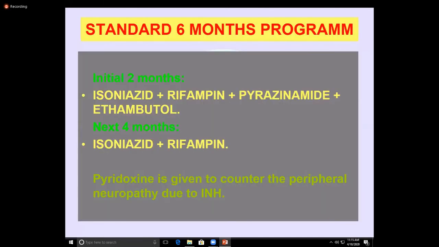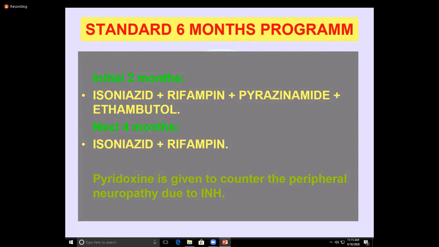Now the standard 6-month program. Initially, we give 4 drugs: isoniazid, rifampin, pyrazinamide, and ethambutol. The 4 drugs are given for 2 months, and for the next 4 months we give isoniazid and rifampin. Pyridoxine is given to counter the peripheral neuropathy due to INH.